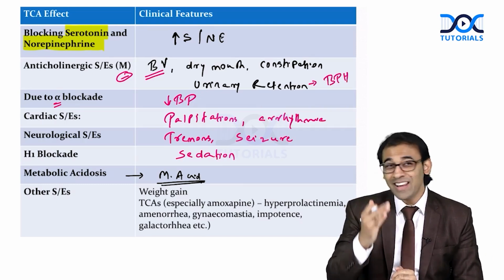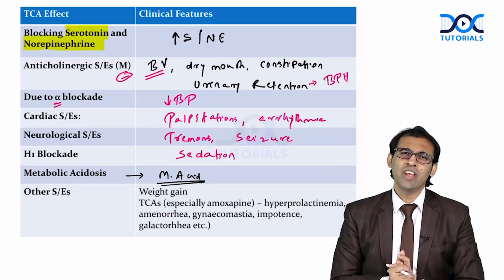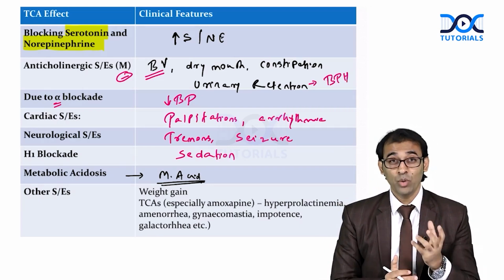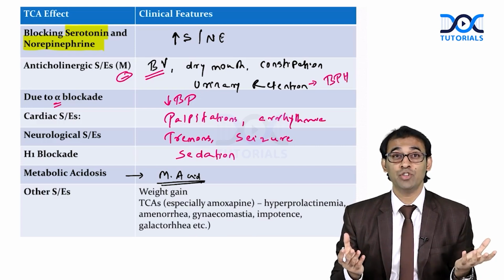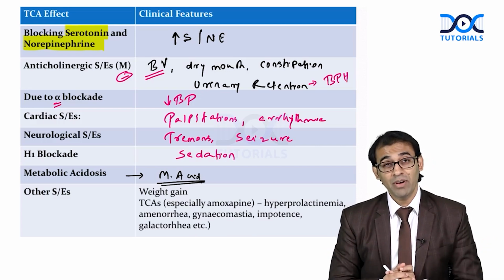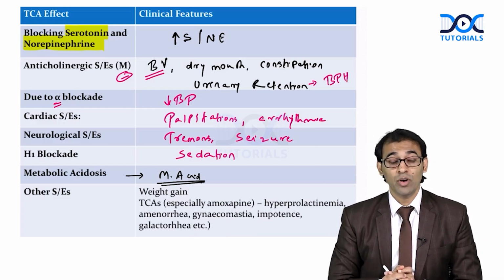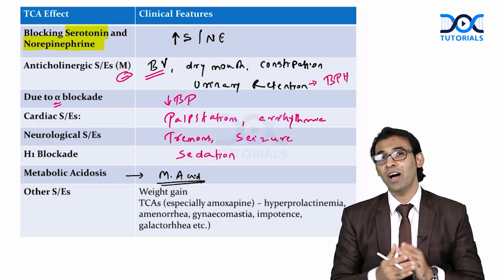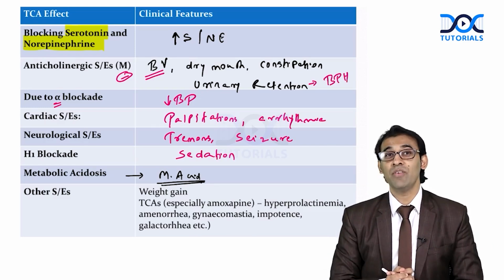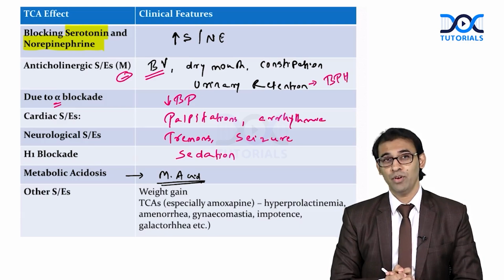Since there is metabolic acidosis, how will you treat? Acidosis is very dangerous, no? When acidosis is there, there can be damage of multiple organs, right? So remember here, as soon as you are able to understand that patient is into metabolic acidosis, we have to do what? Serum alkalinization. We have to give injection of sodium bicarbonate, IV.